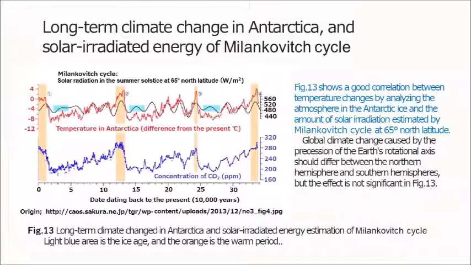Fig. 13 shows a good correlation between temperature changes, by analyzing the atmosphere in the Antarctic ice, and the amount of solar irradiation estimated by the Milankovitch cycle at 65 degrees north latitude. Global climate change caused by the precession of the Earth's rotational axis should differ between the northern and southern hemispheres, but the effect is not significant in Fig. 13.